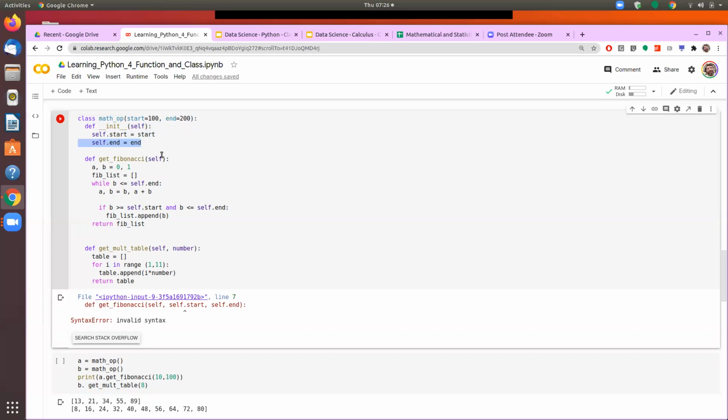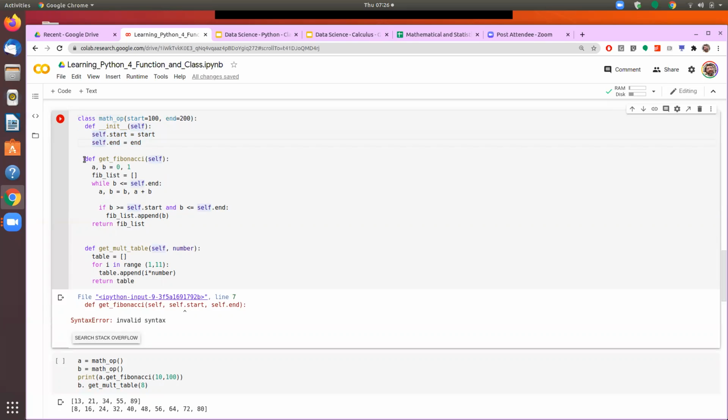So at the same time, I might be having multiple classes, and therefore we are saying that the start and end are the parameters, whatever value is coming here, these are the parameters which will be relevant for, or which will be used for this particular class, and that's why we are using the word self.